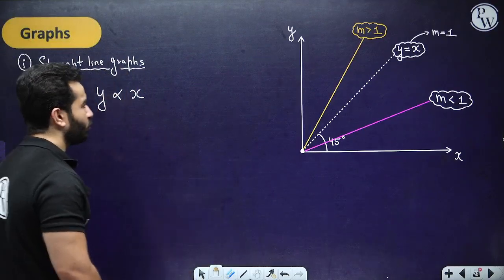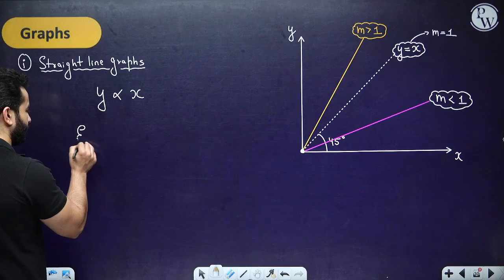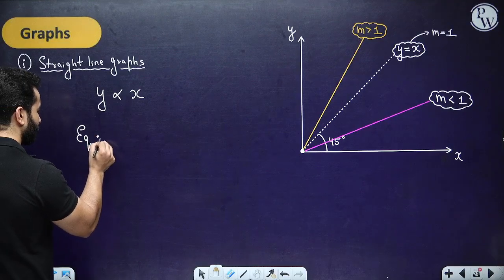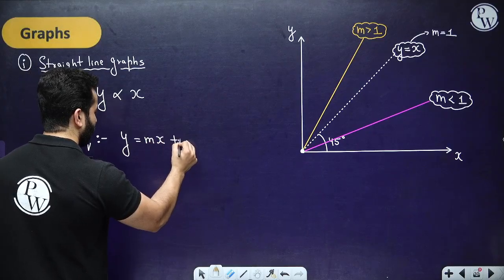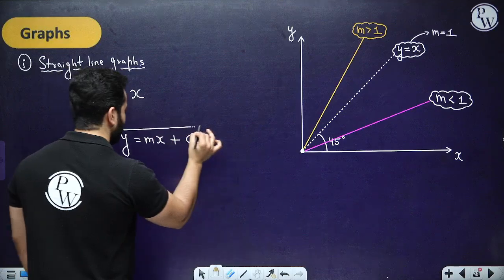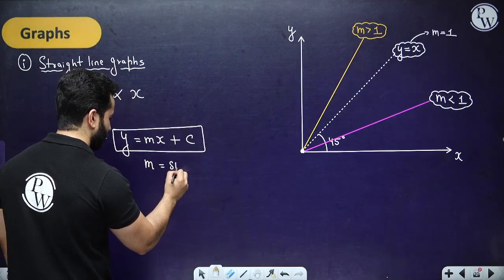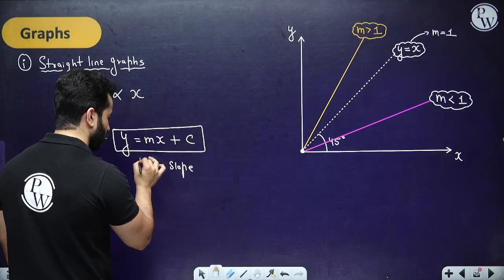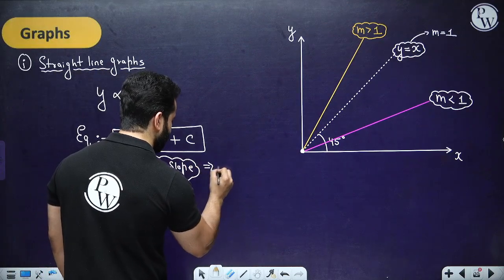So we are going to talk about straight line graphs. The equation of a straight line graph is given as y equals mx plus c, where m is the slope, and you know what slope means? Slope basically means dy by dx.